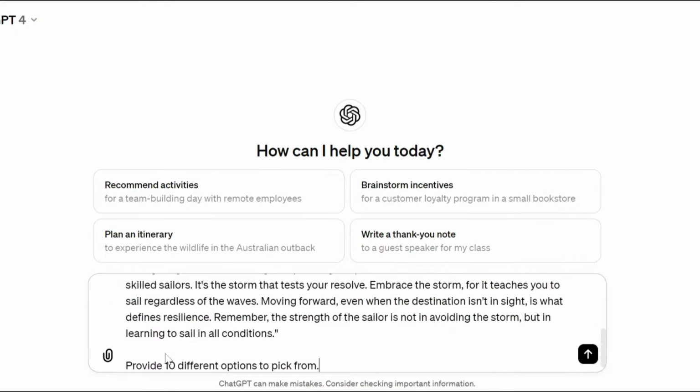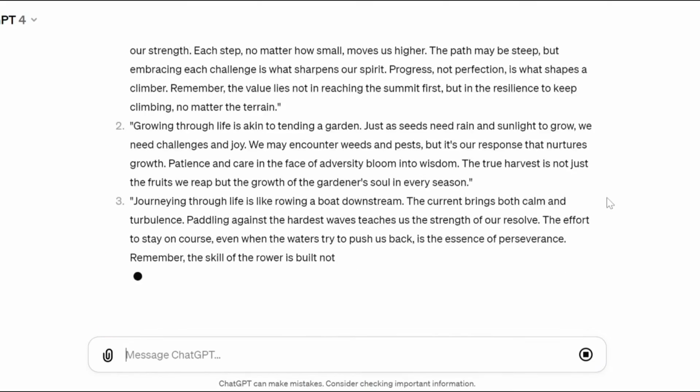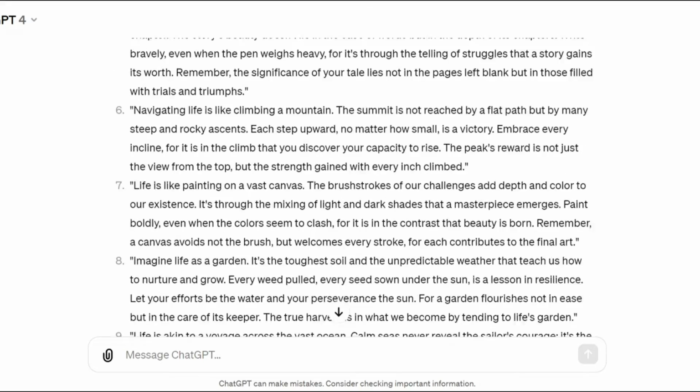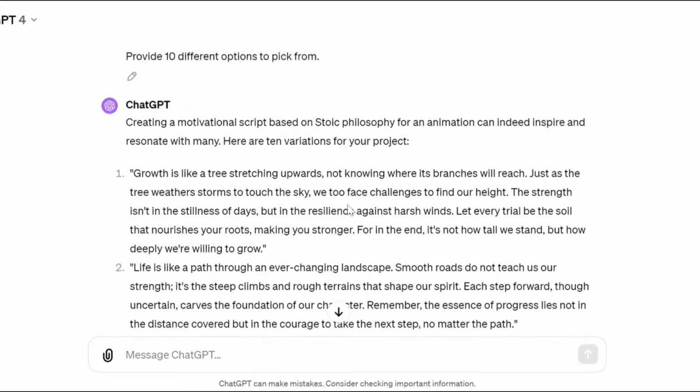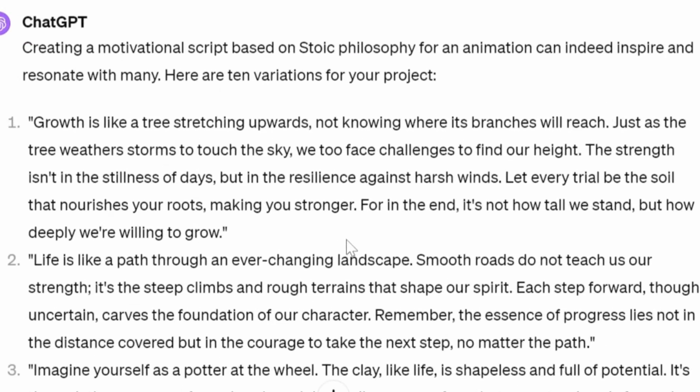So after giving ChatGPT the script, just proceed to click on Send Message. Then it will proceed to give you a list of script ideas for your video. Just read through and pick any one that you like the most. In my case, I'll be going with this one, which is about growth.